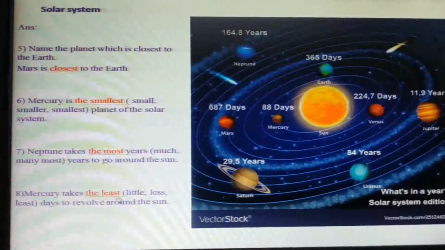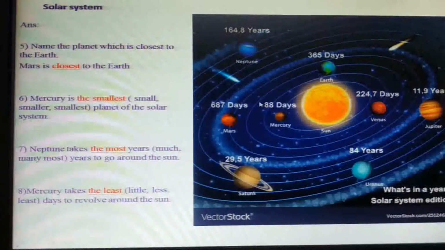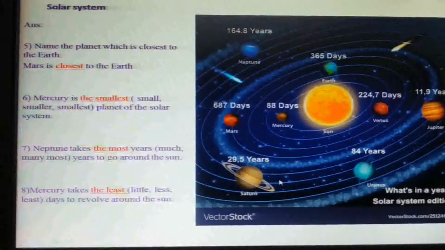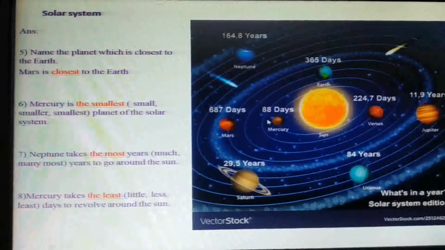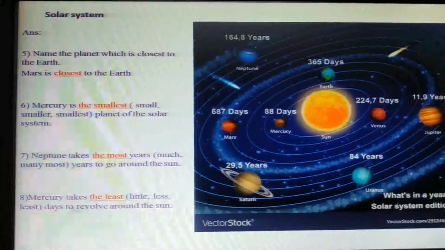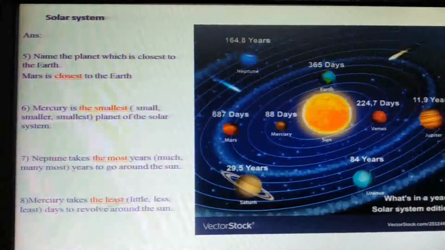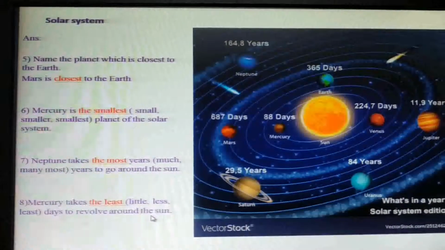Mercury takes the least days to revolve around the sun. Mercury takes 88 days in comparison to all the other planets. So this is the minimum number of days. So here it will be the least: little, less, least. Okay, Mercury takes the least days to revolve around the sun.